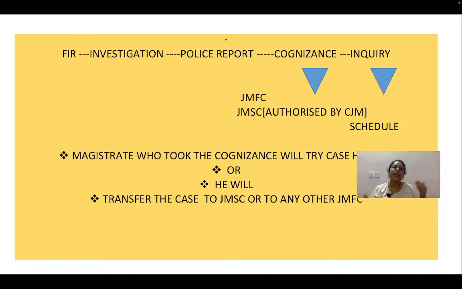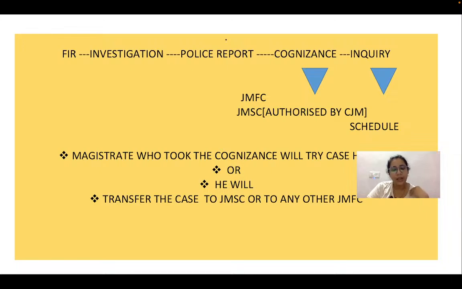So if we specifically talk about the committal proceedings, then they have been given under Section 232 and Section 362 of the BNSS. All right, we will go into all of these in depth in our next sections. Now, what you need to understand is that by looking at the schedule, the judicial magistrate came to know that this is the kind of offense which I am competent enough to take cognizance of, and also competent enough to try.